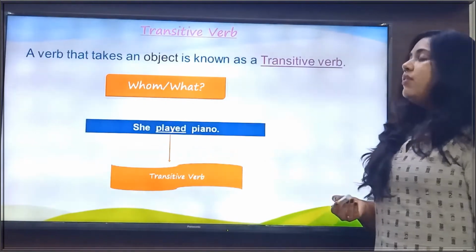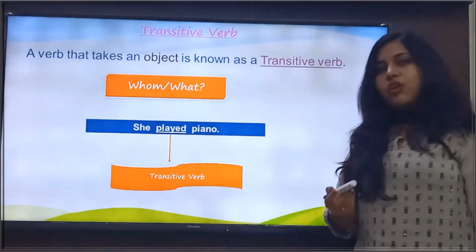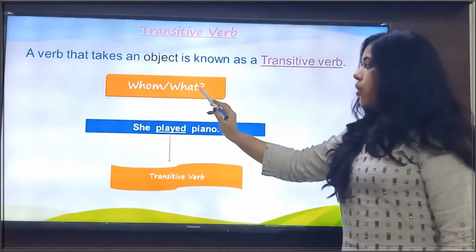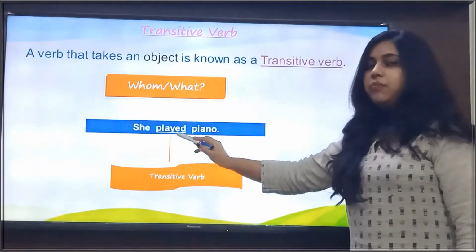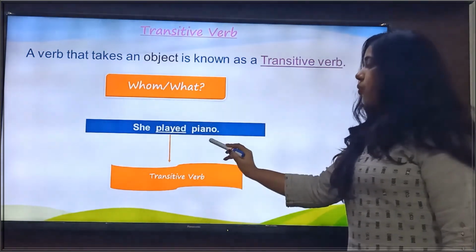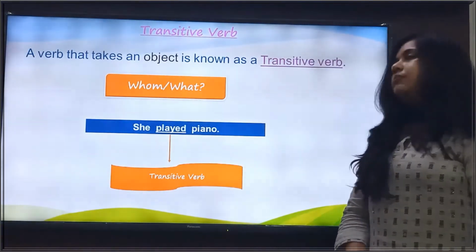And how can we know whether a verb is transitive or not? By asking the question whom or what after the verb. So in the sentence she played piano, played is the transitive verb.